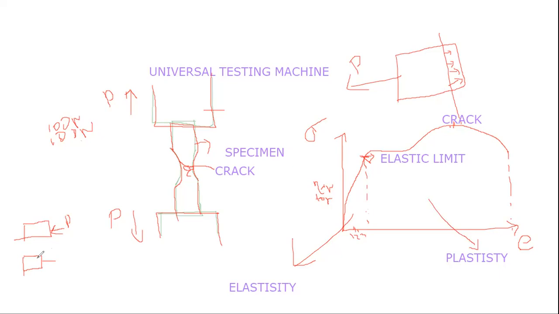In the case of rubber, if you take rubber as an example and apply a force, obviously we are applying some load on the rubber. After removal of the load, the rubber tries to return to its original position.